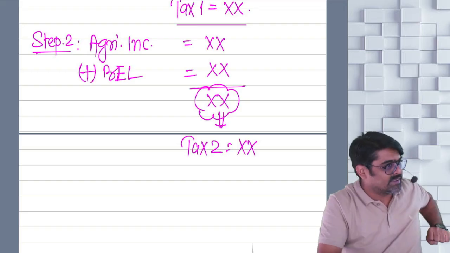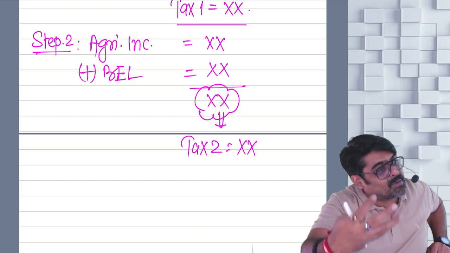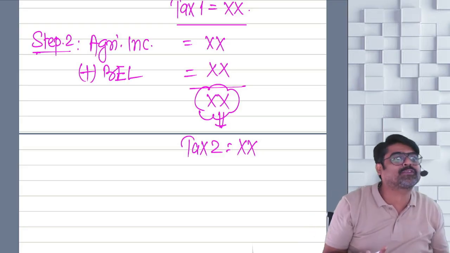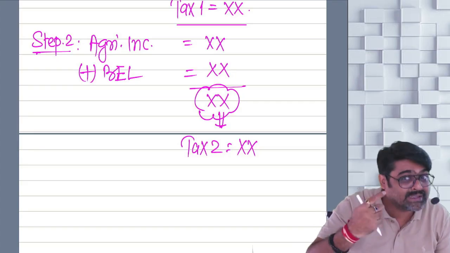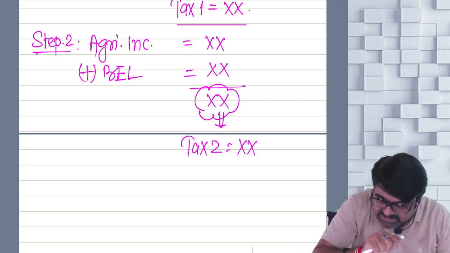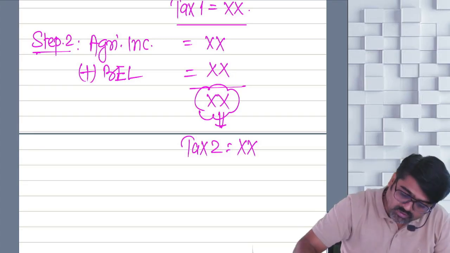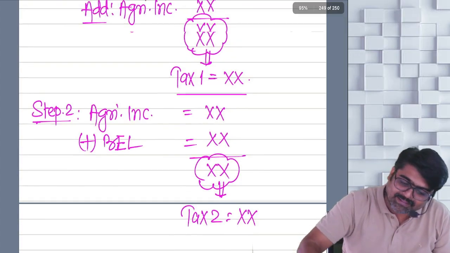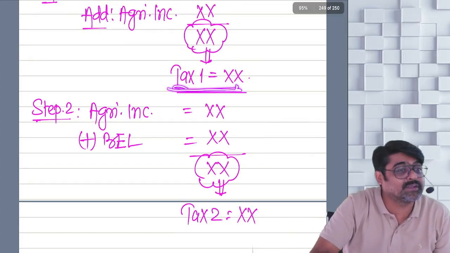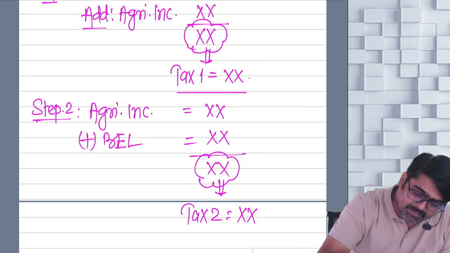If you do not add basic exemption limit, what will you have? You will directly cover this entire amount in the basic exemption limit and no tax will be calculated. Yes or no? So to calculate the tax on that entire amount of agriculture income, we have to add that basic exemption limit. That is the logic. So this is the tax only on your agriculture income, and the earlier one includes the tax on your agriculture income. Yes or no? Now in your step number 3.